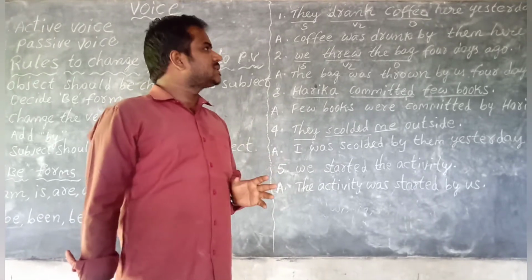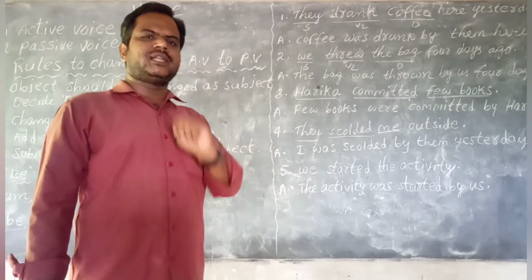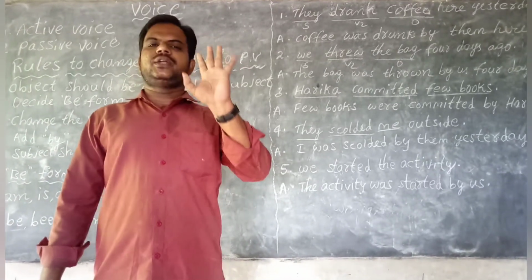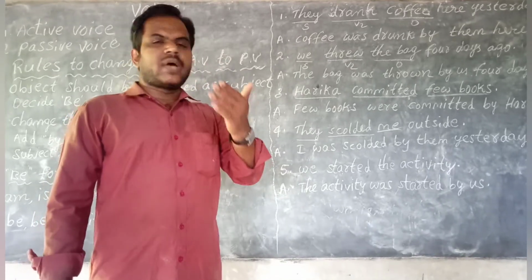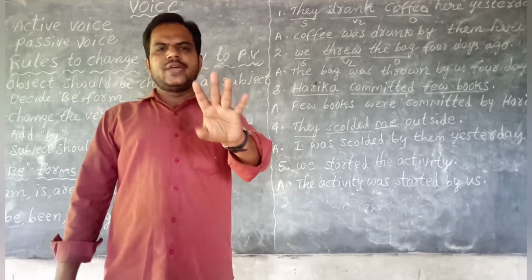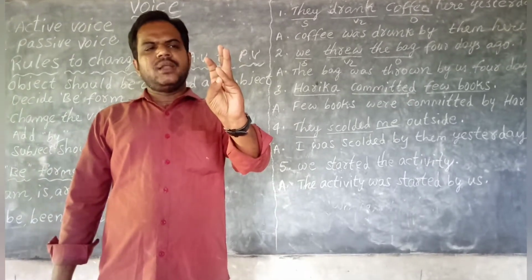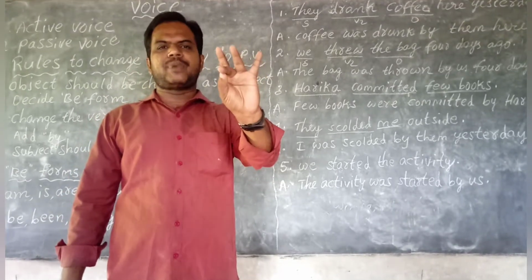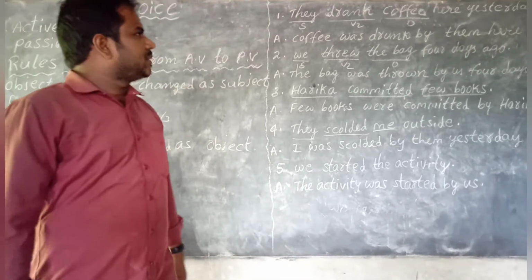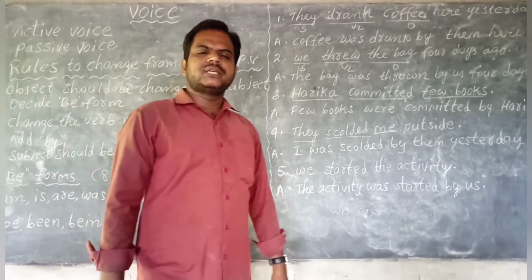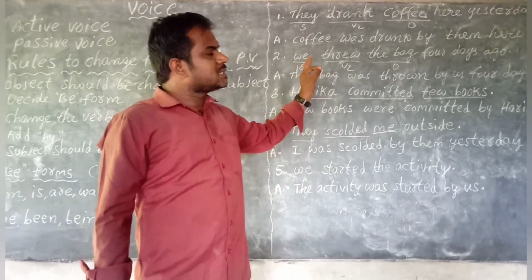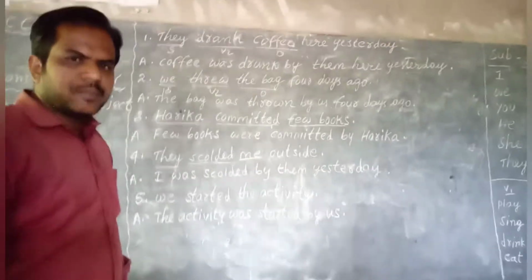Whatever tense it is, every tense has mainly 4 categories: simple, continuous, perfect, perfect continuous. When we change from active voice to passive voice, we can change only 3 in every tense. We can change simple, continuous, and perfect, but we can't change perfect continuous. So today I want to discuss past tense sentences, how to change them from active voice to passive voice.